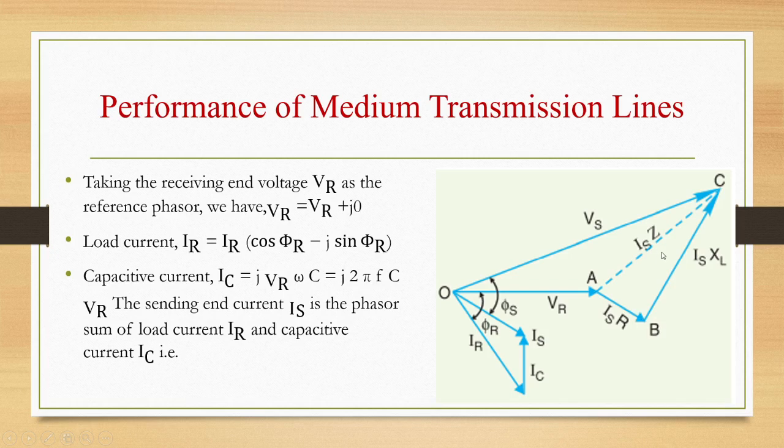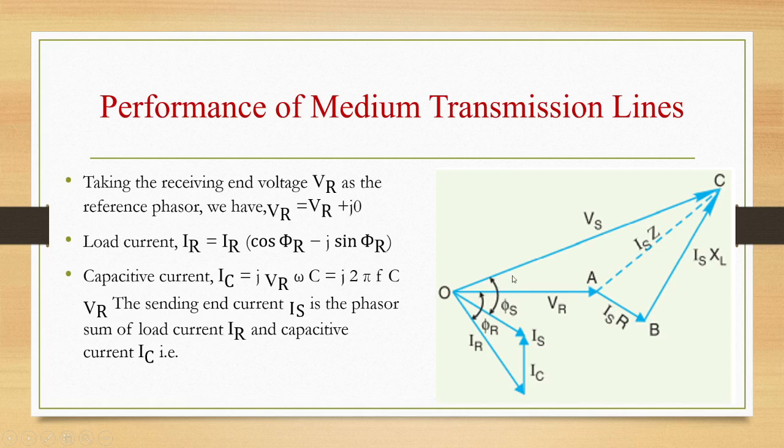So OC represents the sending end voltage Vs. The angle phi s between the sending end voltage Vs and the sending end current Is will determine the sending end power factor cos phi s.